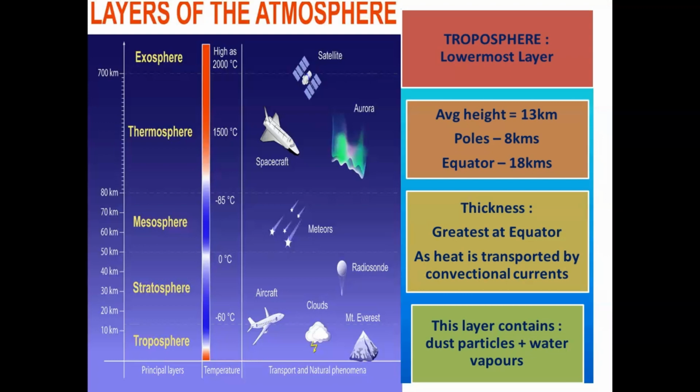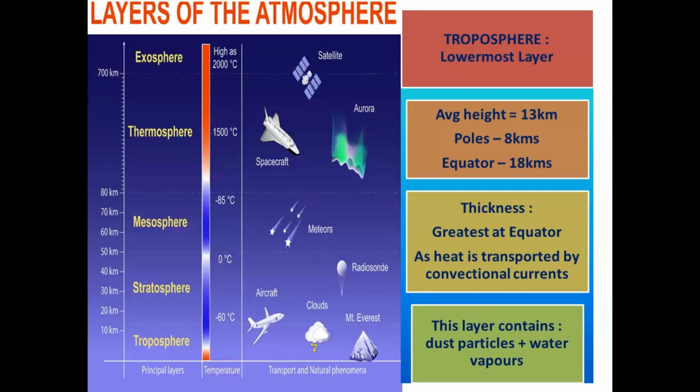The temperature in this layer decreases at the rate of 1 degree Celsius for every 165 meters of height. This we have read; that is the normal lapse rate. And another important thing to remember is that this is the most important layer for all biological activities. So that's why the troposphere is one of the most important layers of the atmosphere.